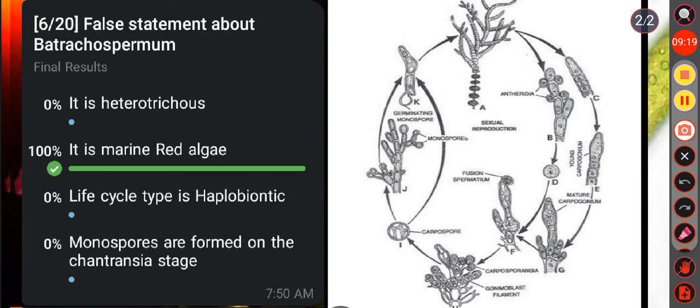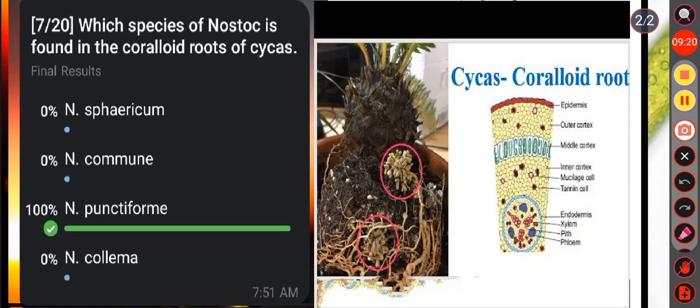Okay. Then question number 7, which species of Nostoc is found in the coralloid roots of Cycas? Option A, Nostoc sphaericum, option B, Nostoc commune, option C, Nostoc punctiforme, option D, Nostoc calcicola. Here the correct answer is option C, that is Nostoc punctiforme.